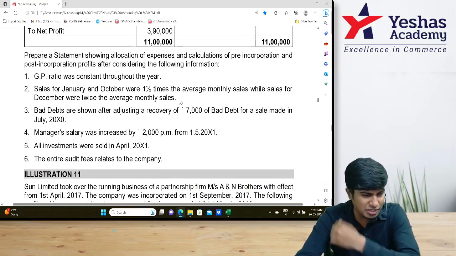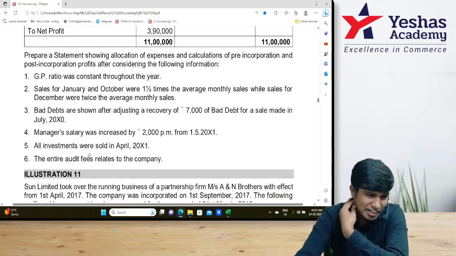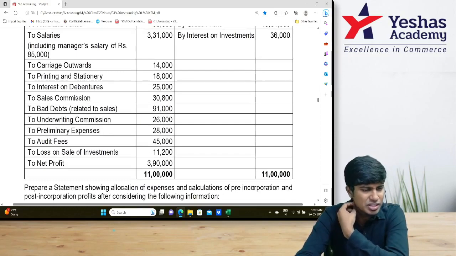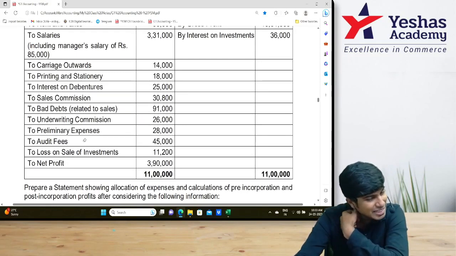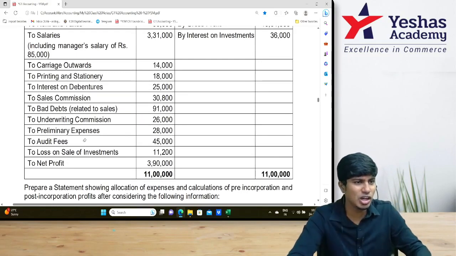Well, let's do what's after that. Audit fees relates to company. Audit fees is there, right next to that, post. They have only told it is relating to company, so post. Shall we start solving?